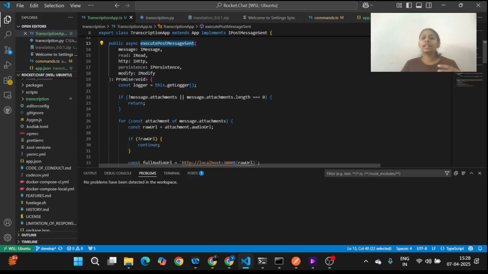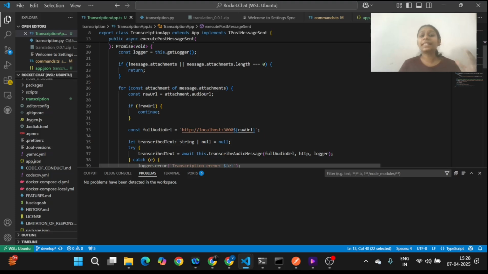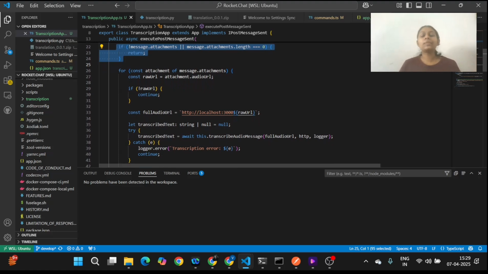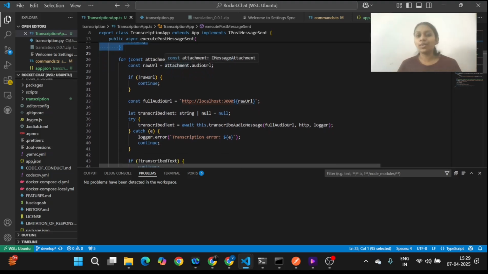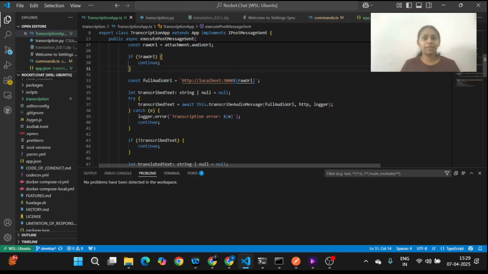So after we recognize that a message is sent in the chat, we'll see if the message has any attachments, because an audio file is an attachment. If there are no attachments, we'll return. But if there are attachments, we'll iterate through all of the attachments, and we'll check for this property called audio URL, which is confined to audio files. So if we find that the audio URL is not undefined, it means we found an audio file, and we'll try to transcribe it first.